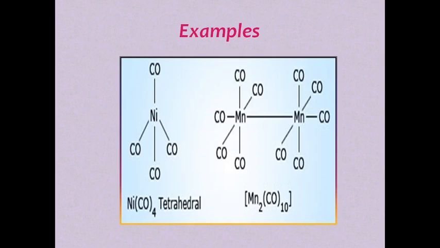Examples: nickel tetracarbonyl complex, which has a tetrahedral shape and is an example of a monometal carbonyl. Mn2(CO)10 is an example of a dimetal carbonyl complex.